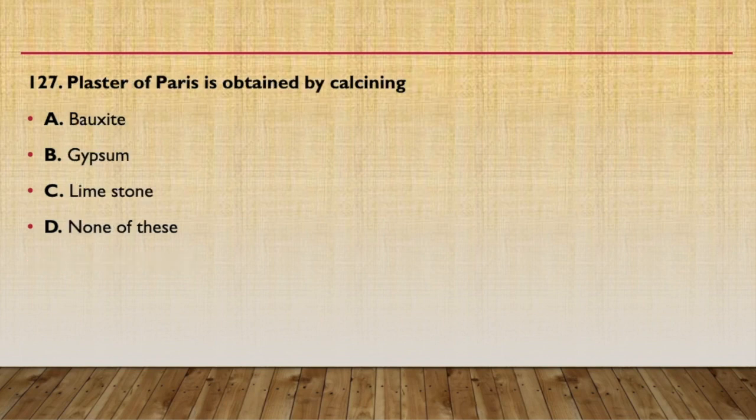Memorize it. Plaster of Paris is obtained by calcining bauxite, gypsum, limestone or none of these. So the answer will be gypsum, that is option B. Now the formula for gypsum is CaSO4.2H2O, and when the calcining is done, the obtained material, that is plaster of Paris, will be CaSO4.1/2H2O. So always remember the formulas also.